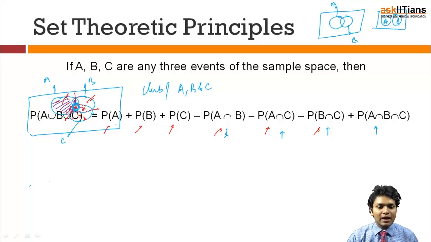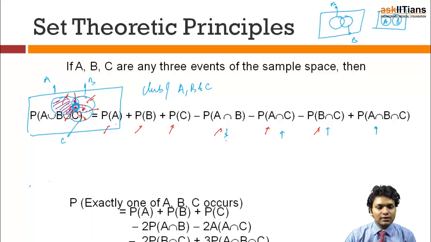So in this manner, the probability of A union B union C becomes probability of A, probability of B, probability of C, minus the pairwise intersections of all three pairs, and adding the triple intersection of all three events. Hope that this is clear.